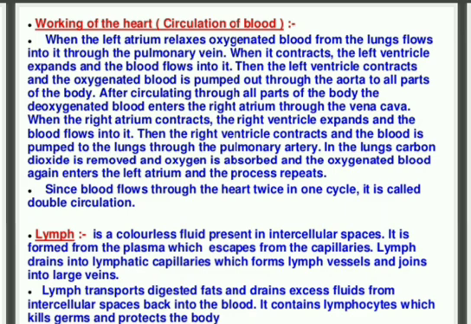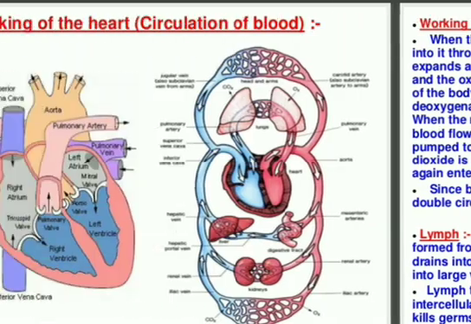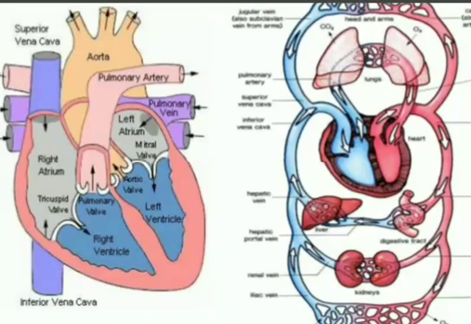Then the left ventricle contracts and the oxygenated blood is pumped through the aorta to all other parts of the body. We can say the largest artery present in our body is the aorta. After circulating through all parts of the body, the deoxygenated blood enters the right atrium through the vena cava. If you see the structure of the human heart, you can see there is one superior vena cava and another one is the inferior vena cava.